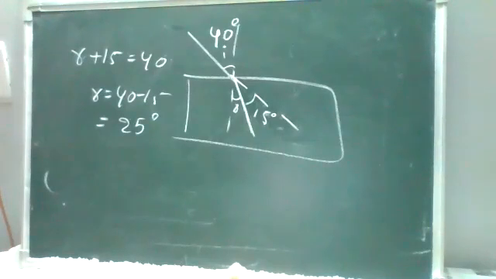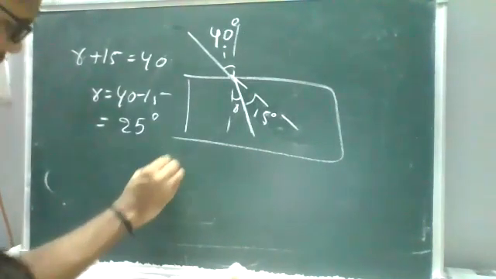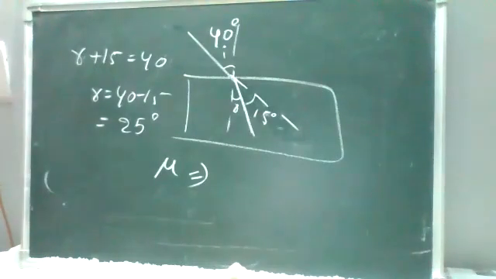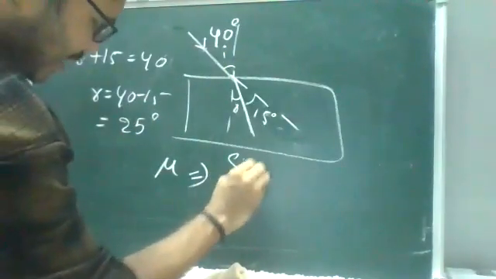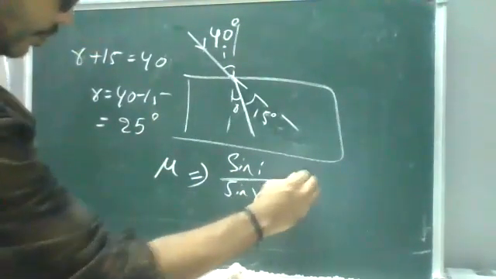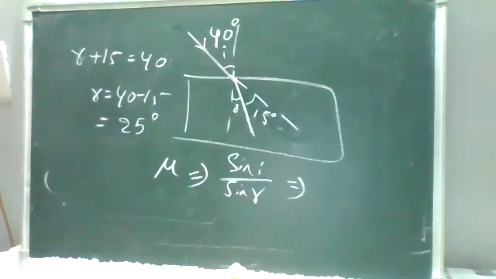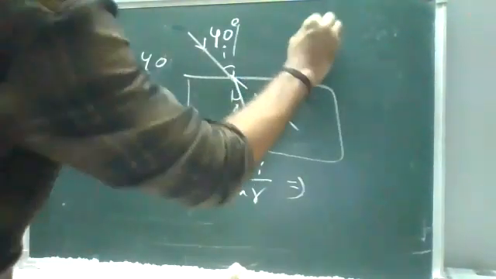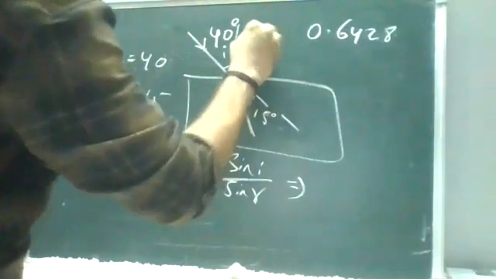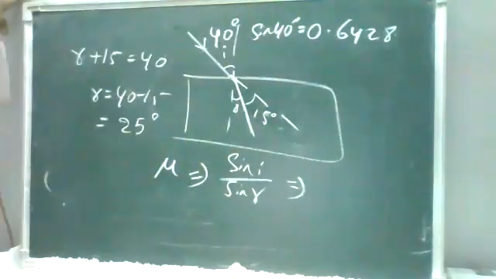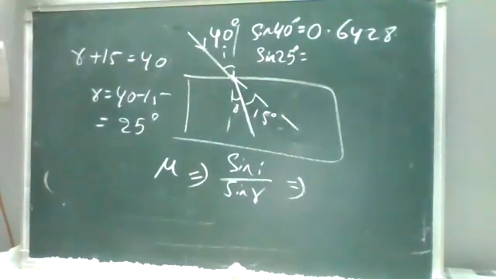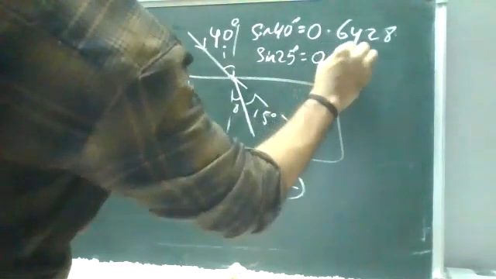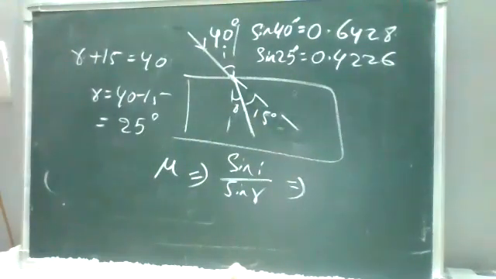Okay, I need to find the refractive index. So find the refractive index, then find the critical angle for it. So refractive index mu, rarer to denser, remember? It is sin i by sin r. I'll give the values. Sin 40 degrees is equal to 0.6428, and sin 25 degrees is 0.4226.